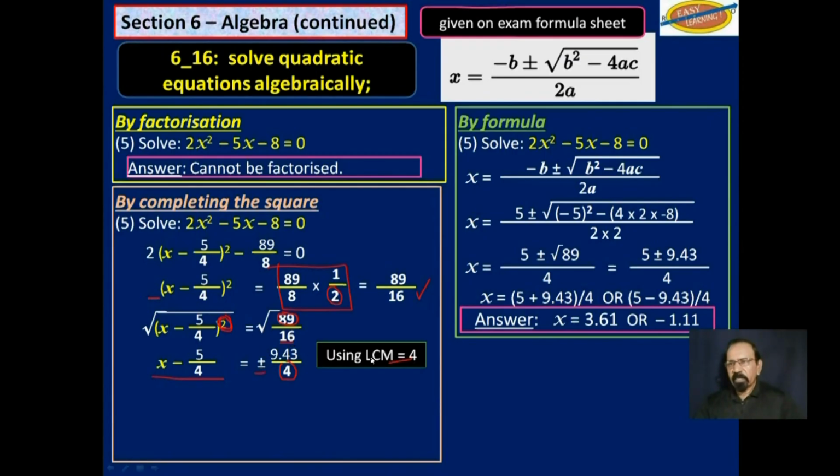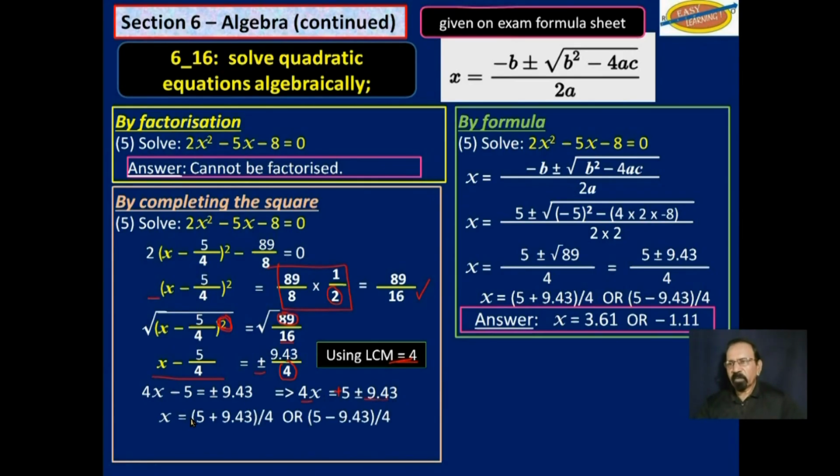So we use the LCM of 4, and we get 4x minus 5 is equal to plus or minus 9.43. So that 4x is equal to positive 5 plus or minus 9.43.